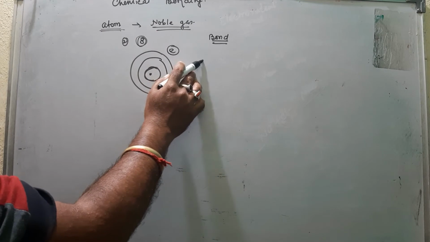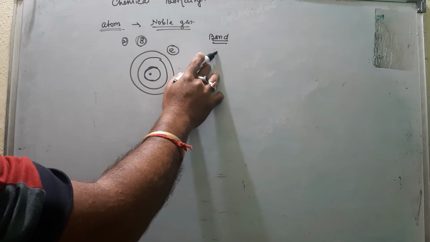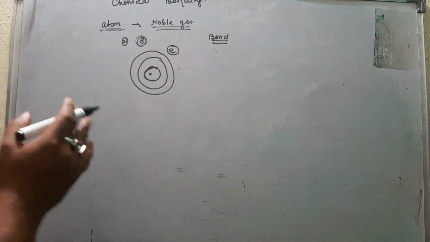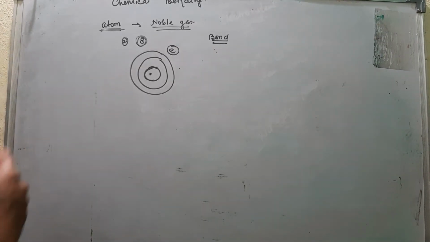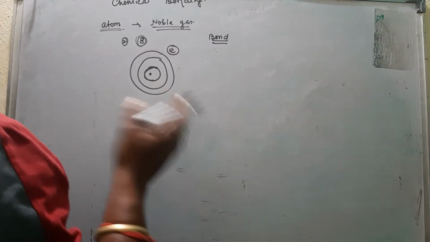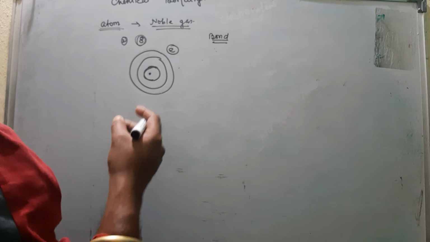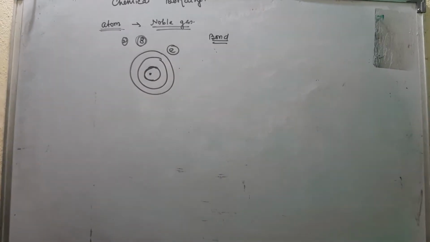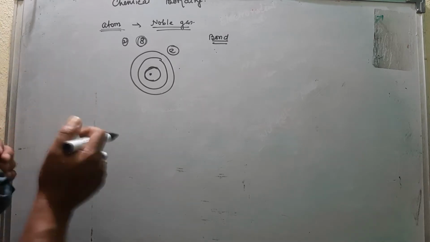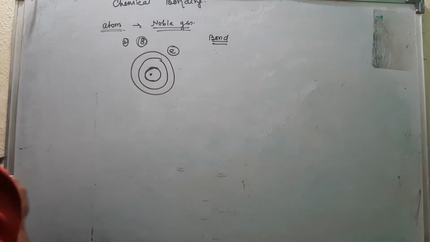It is a force of attraction between any two atoms in a molecule to maintain stability, because every element wants the nearest noble gas electronic configuration. That means every element wants to complete the octet rule, that means every element wants to be stable. So that's why they transfer, they share electrons, and therefore there is a bonding between them, and this bonding is known as chemical bond. There is attraction between them.